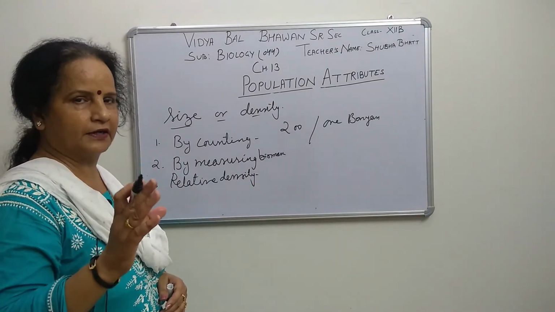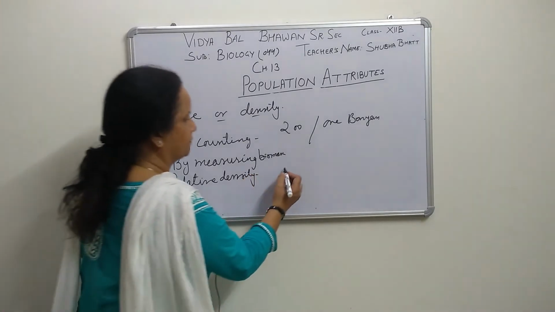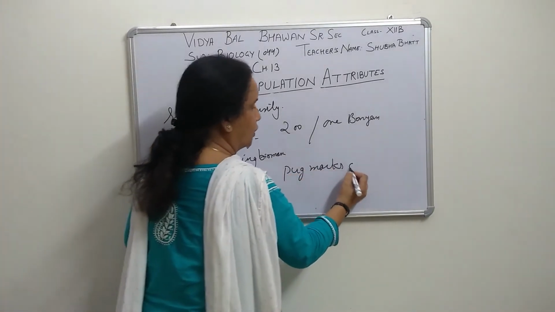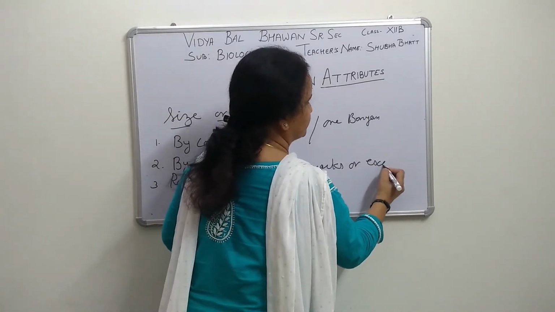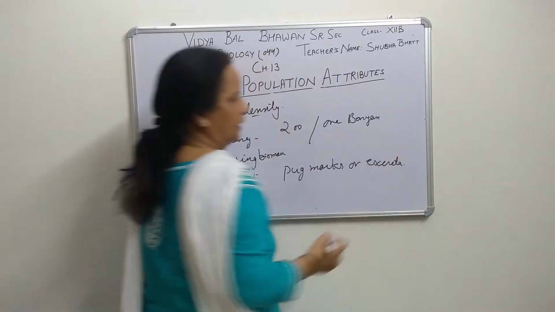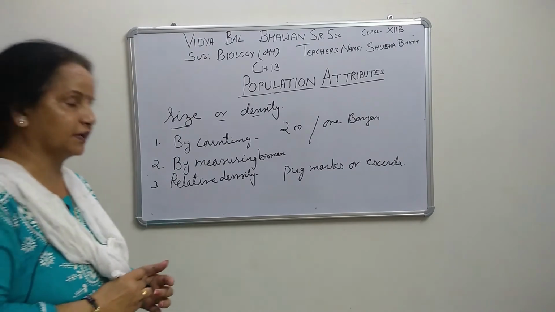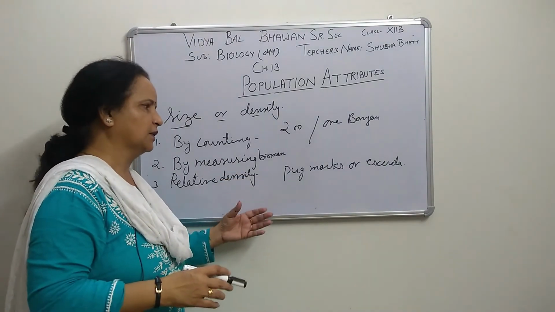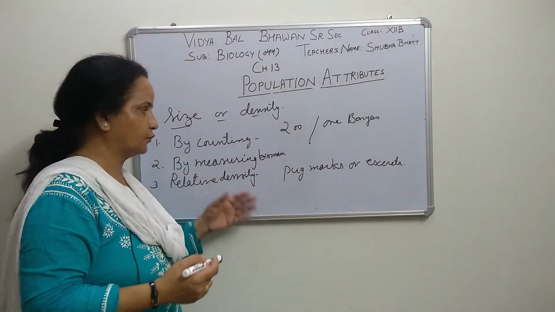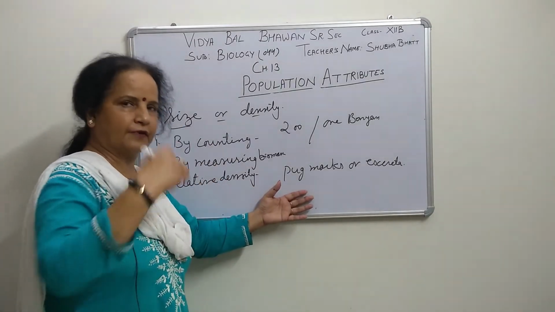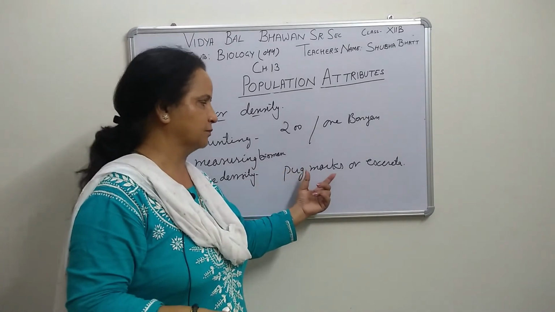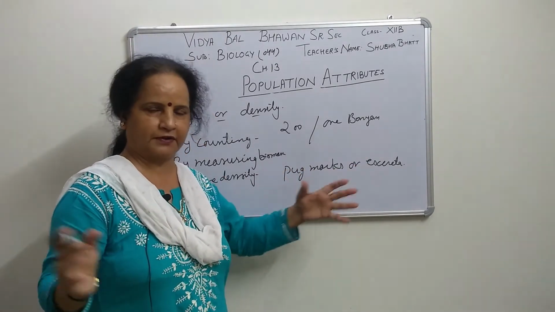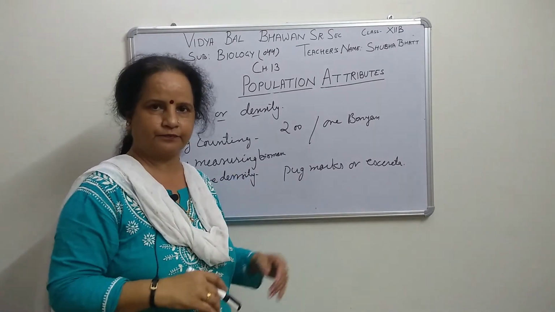They tell approximately by seeing their pug marks or their excreta, meaning how much excretory product is there in that particular area. So by seeing these pug marks they get an idea that there may be 5 tigers or maybe 10.